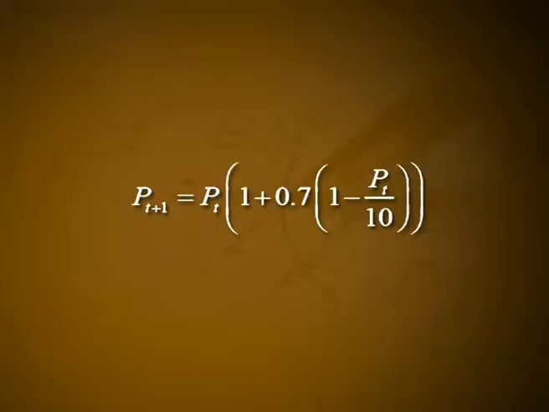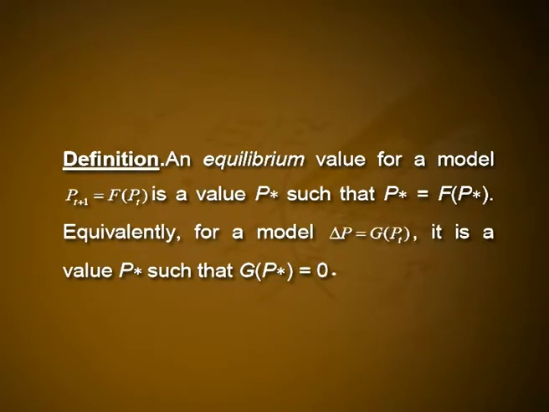In the model, P t plus 1 is equal to P t into 1 plus 0.7 into 1 minus P t by 10, the long term behavior for most initial values was for the population to stay very close to k equal to 10. Note that if P t is equal to 10 exactly, then P t plus 1 is equal to 10 as well and the population never changes. Thus, P t equal to 10 is an equilibrium or steady state or fixed point of the model. Now, let us see a definition.